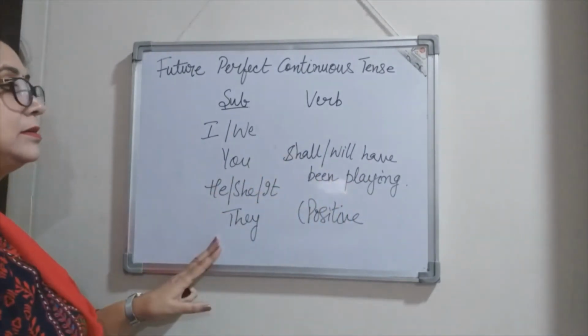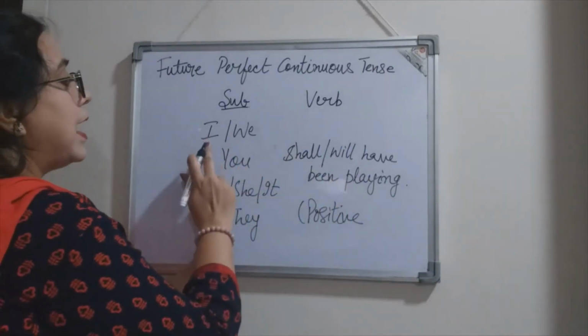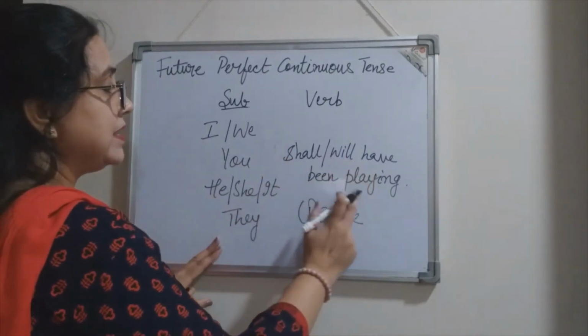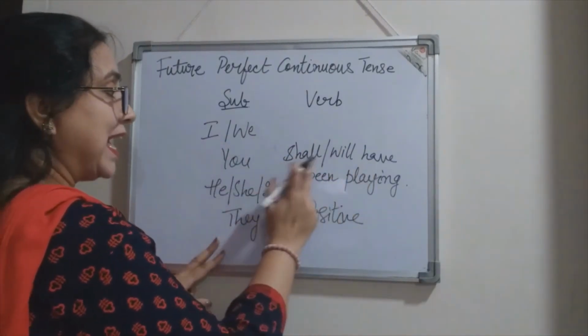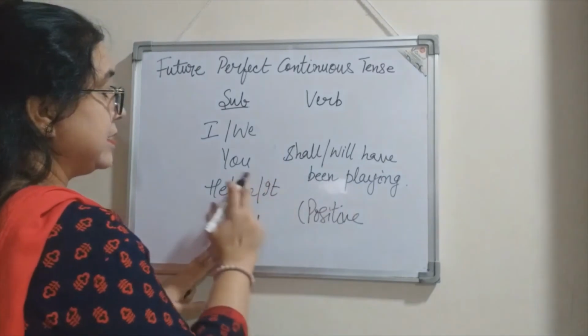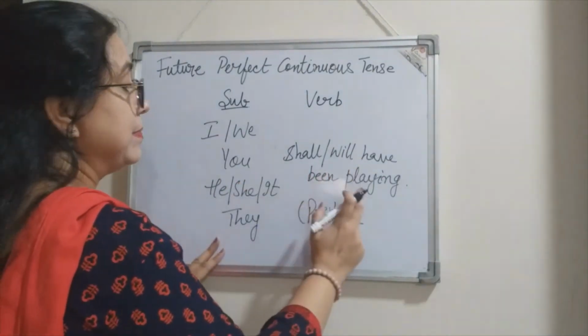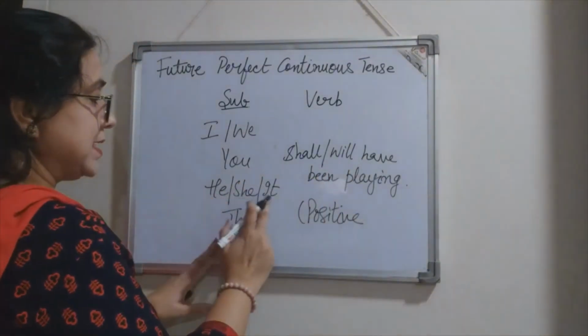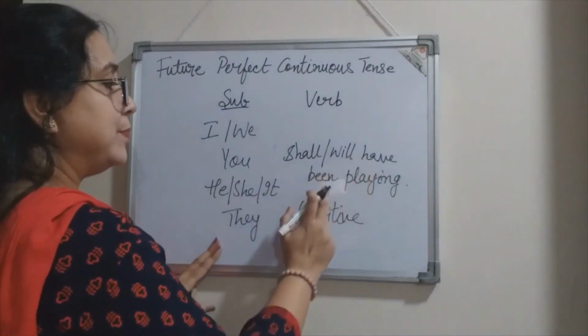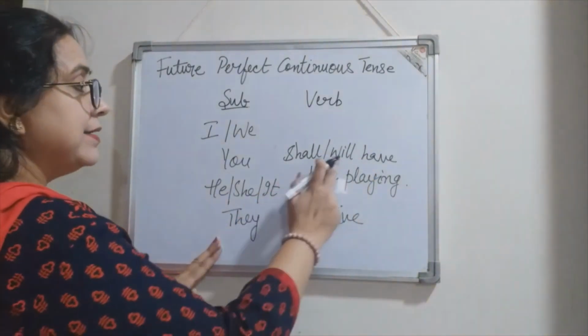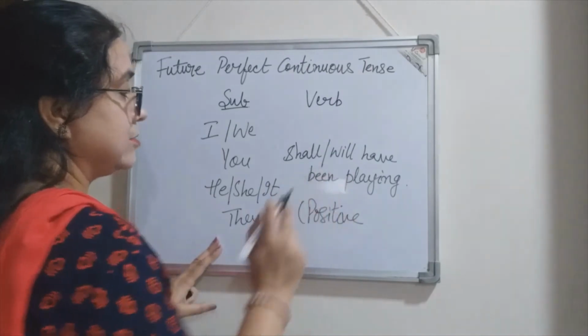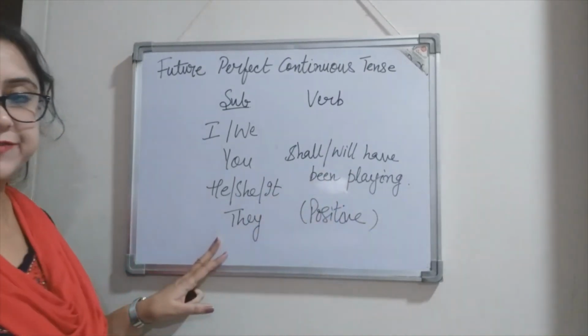Now let us form the sentences. I shall have been playing. We shall have been playing. You will have been playing. He, she, it will have been playing, and they will have been playing. So these were the positive forms.